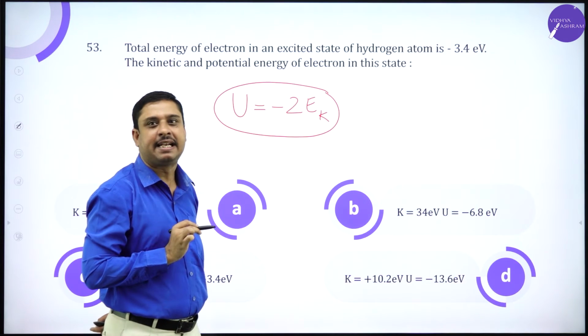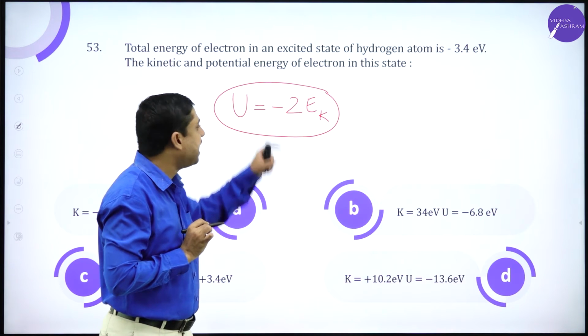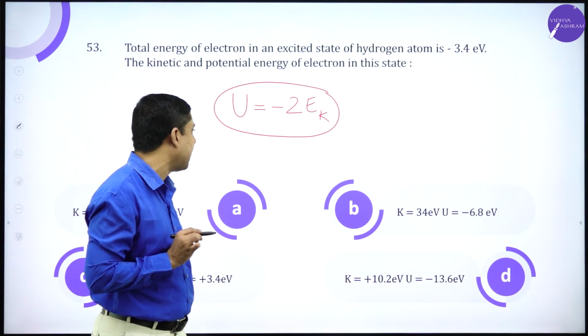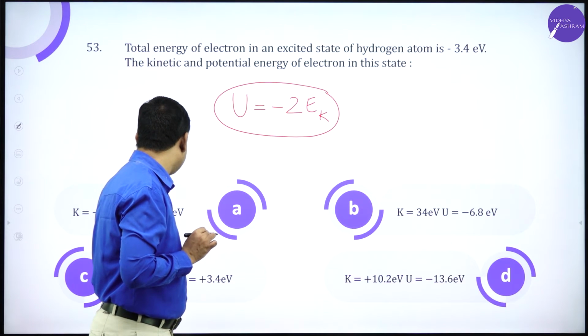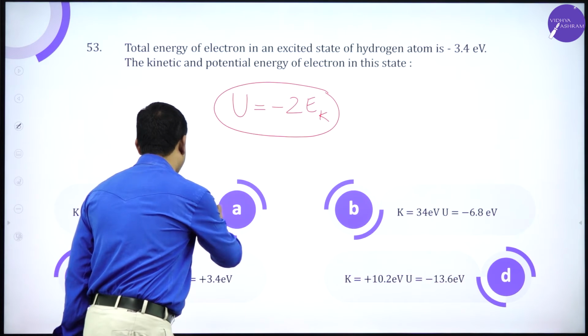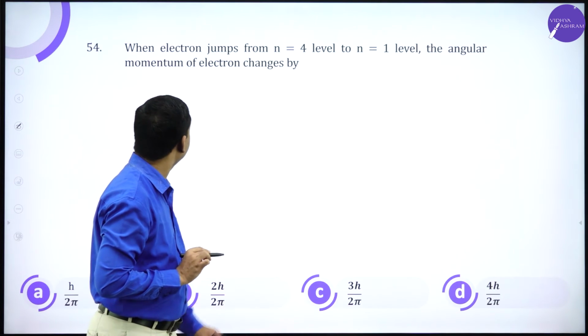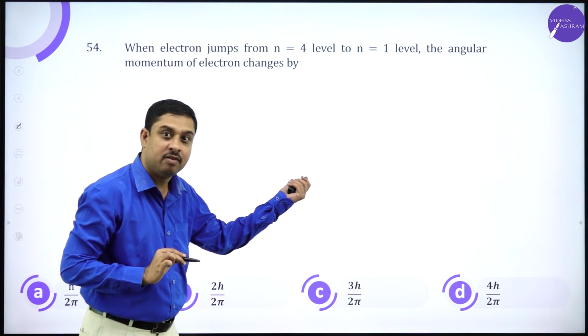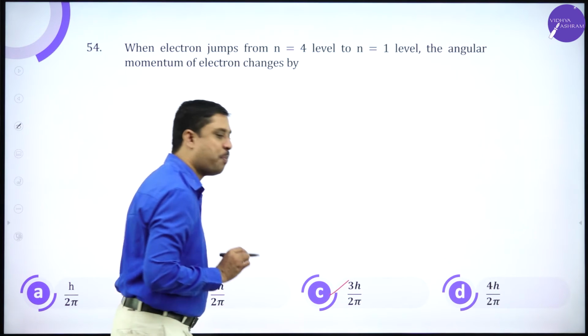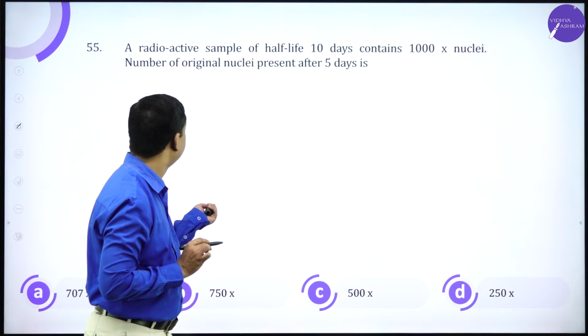In any excited state, potential energy is minus 2 times kinetic energy. So the answer has to be the first option. This is again very clearly solved. So 3h by 2 pi is the answer.